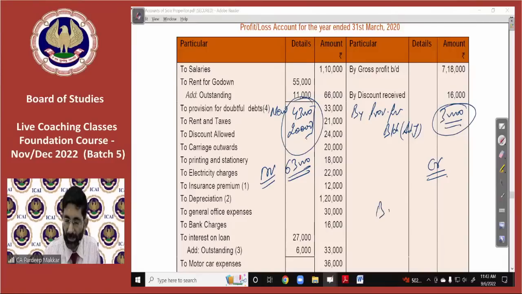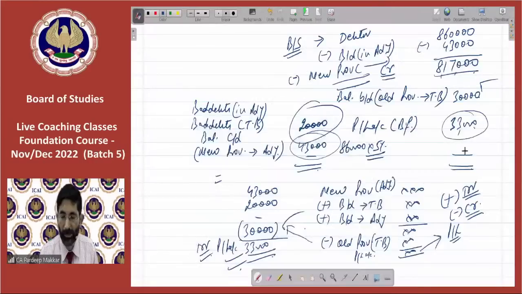So what is the balance? Balance means net adjustment. You should understand the concept. Concept is very, very simple. You may do anything, whatever you like, because this is given differently in different books, and you may also get different types of questions in your exam. Number of times he may demand from you to prepare provision for bad debts account. Then in that case, you will not be able to prepare it if you do not understand this concept. So due to that reason, I have given you the concept of preparing this account.